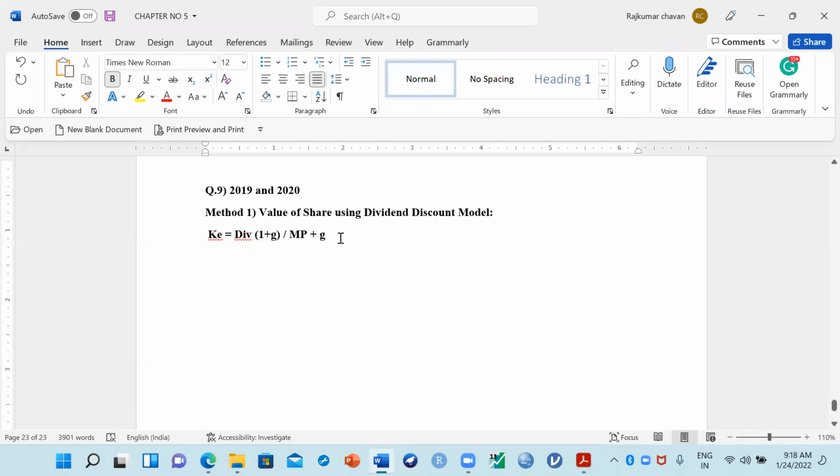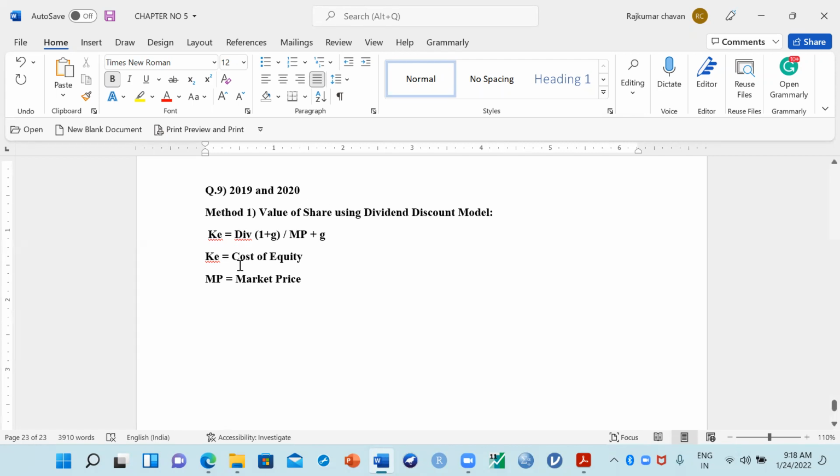Now here what information is given? You know KE is the cost of equity, and G is the growth rate of the company. MP means you have to calculate the market price, nothing but the value per share. So you have to calculate the appropriate market price when the dividend is given. You should not be surprised about how we can calculate value of share using dividend. We have so many methods on that, and one of them is the dividend discount model.